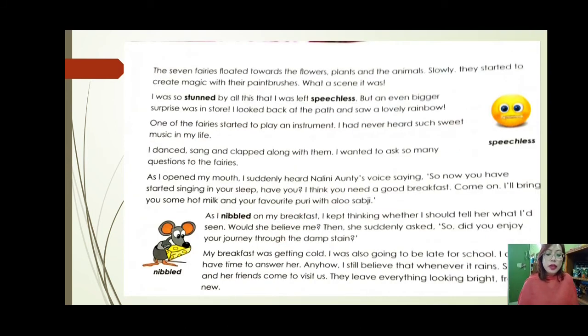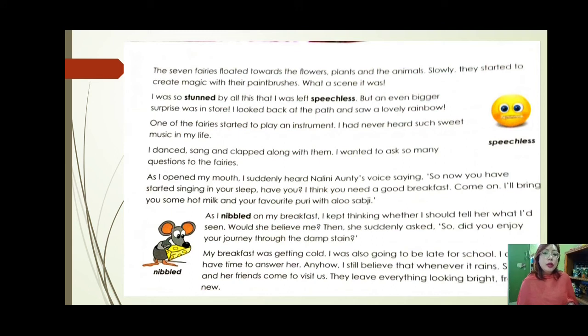The seven fairies floated towards the flowers, plants, and the animals. Slowly, they started to create magic with their paint brushes. What a scene it was! So, all of a sudden, the seven fairies went towards the flowers, the plants, and the animals. Slowly, they started to create magic with that paintbrush, right? And then, what a wonderful scene it was.